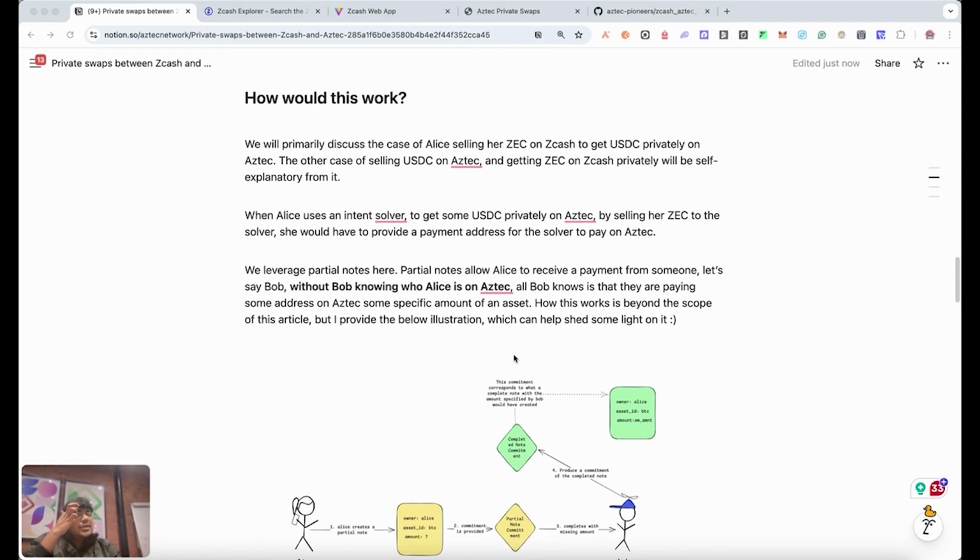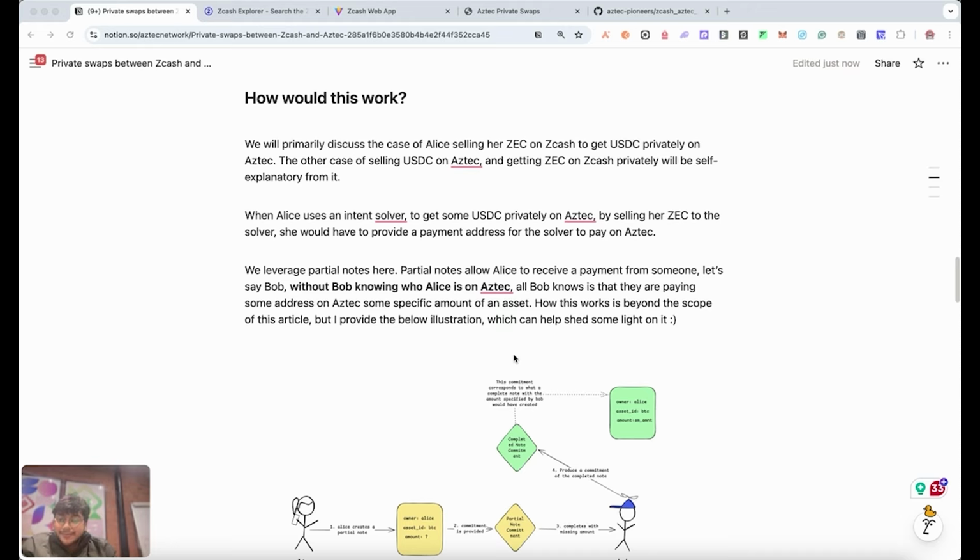So the unique unlock here is the concept of partial notes, where right now when you have to accept any amount of digital assets on some other chain, you basically provide your address and then someone pays to it, but the act of providing your address basically reveals who you are.